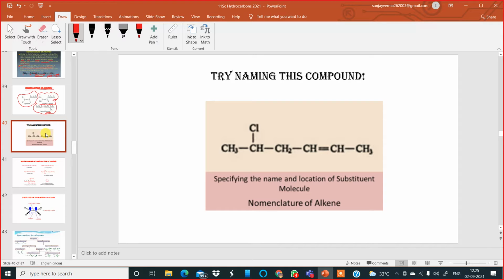Because there is a double bond there. You'll number from this right end, not the left end, because the double bond is closer to this right terminal carbon. So 1, 2, 3, 4, 5, and 6. The presence of a double bond dominates the side chain branching. Okay, so it's numbered. Now number it quickly and tell me the answer.